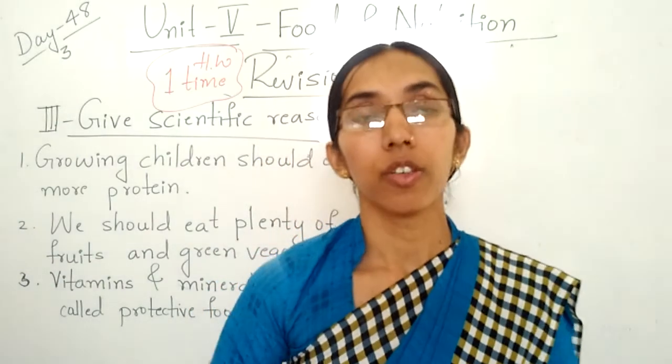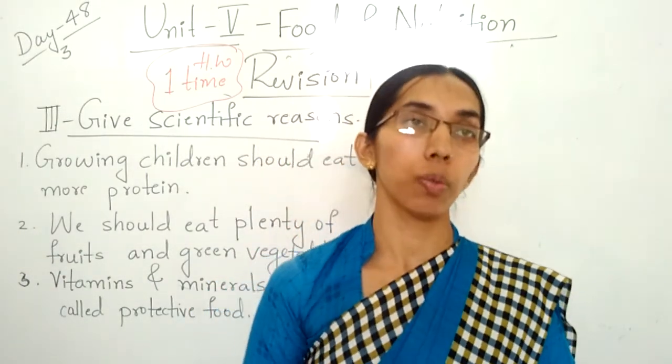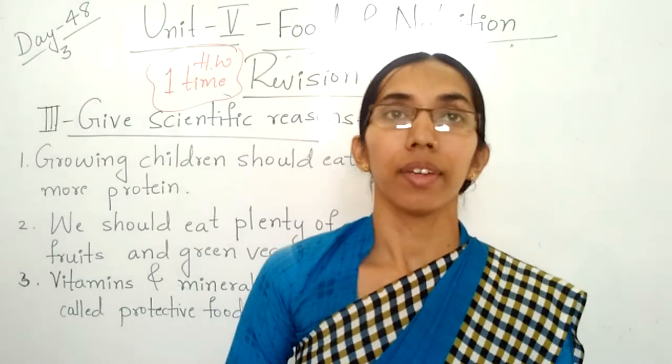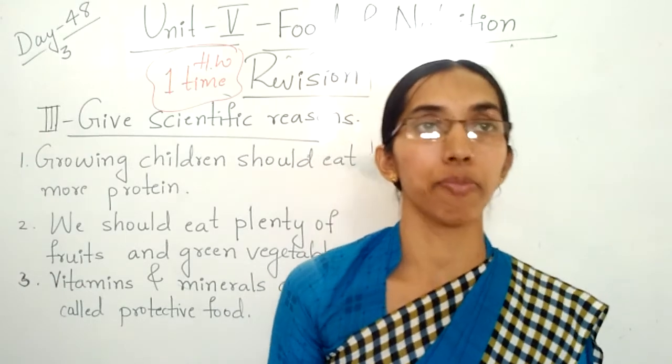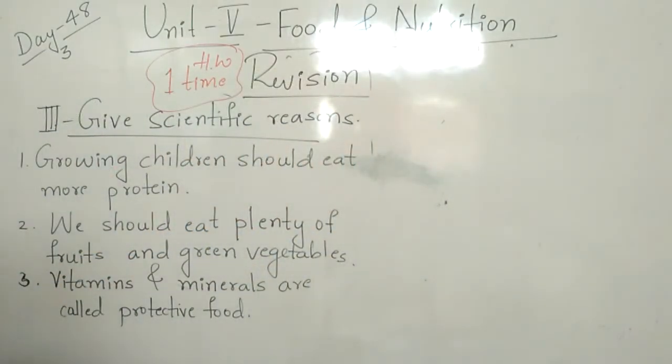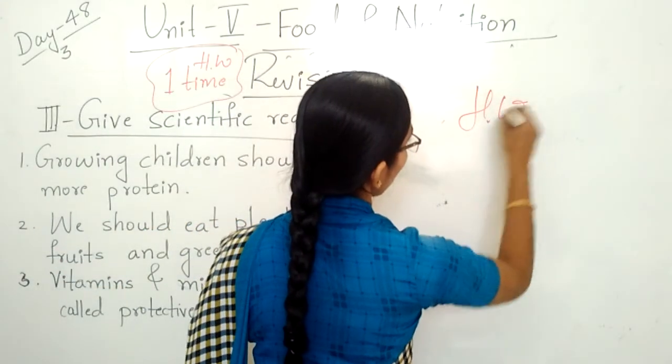Clear, children? So everything you have to write in your EVS notebook. After writing, take a photocopy and send it to me in the Sai Niketan app, children. So homework, one time.